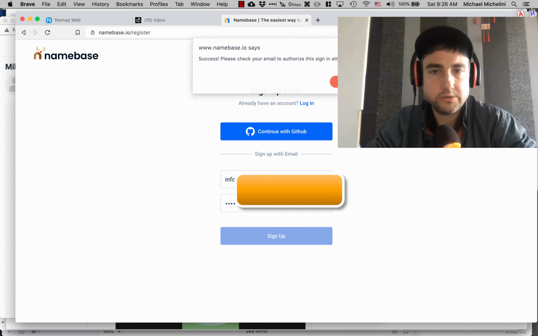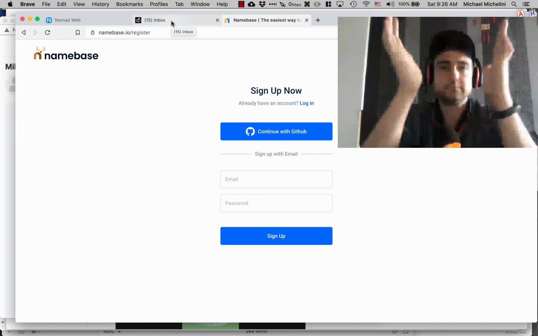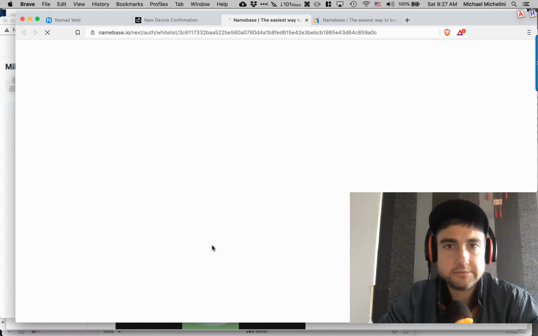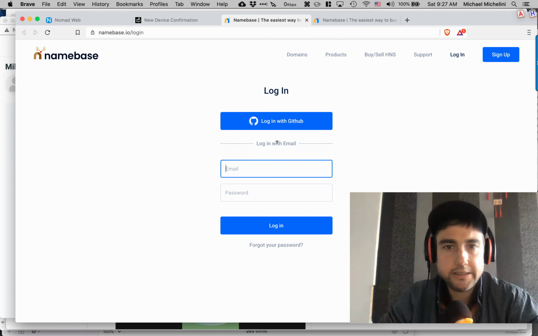And then you need to, of course, get the email verification. You'll get the email and you will authorize the device. You'll be whitelisted and then you'll need to log back in again.